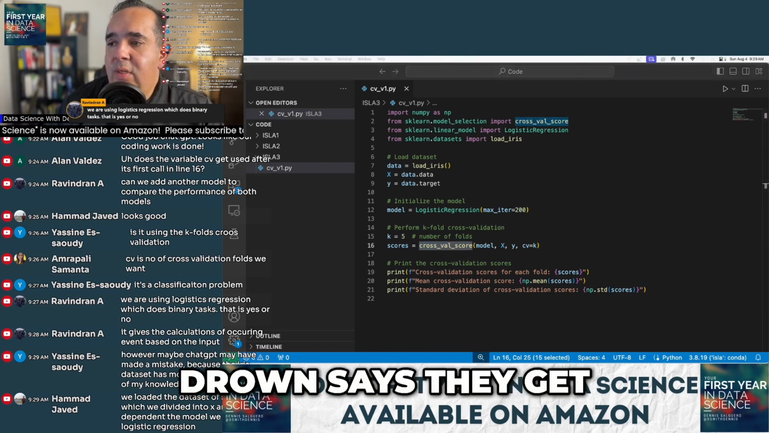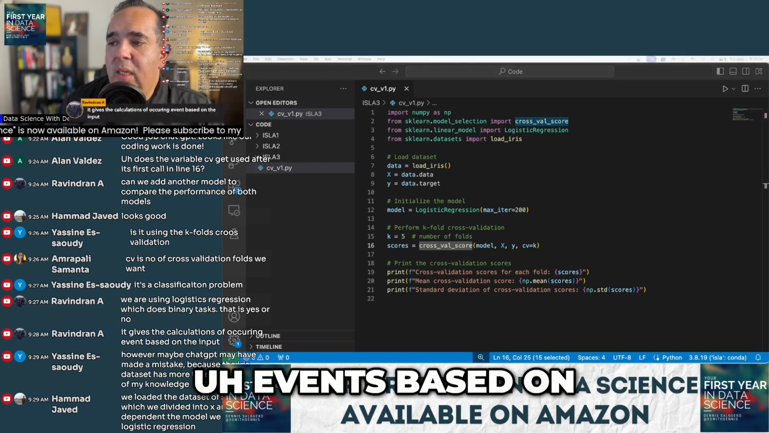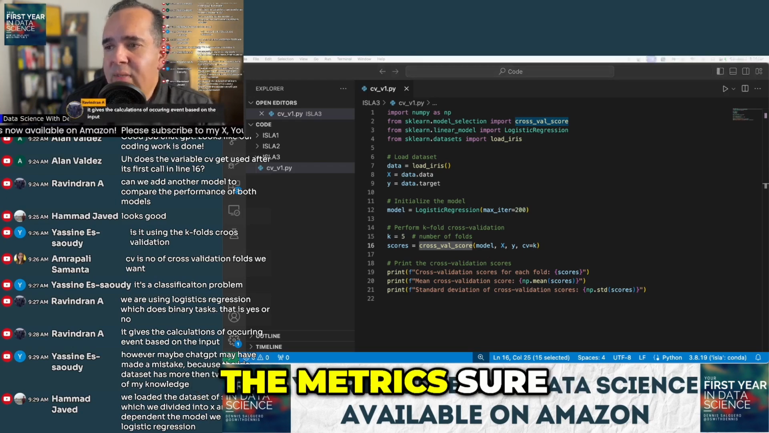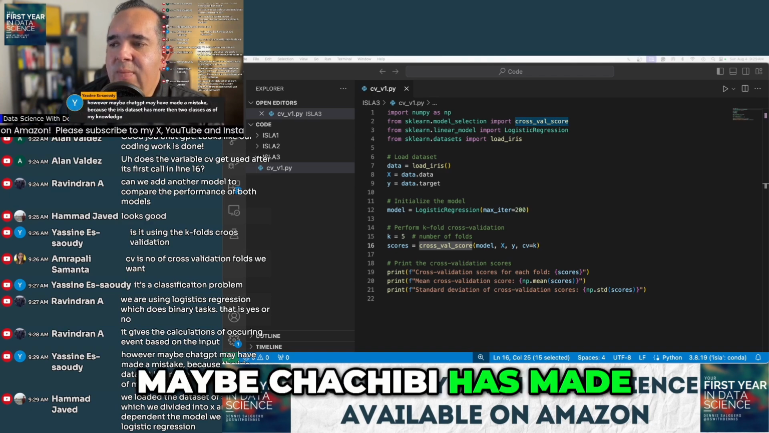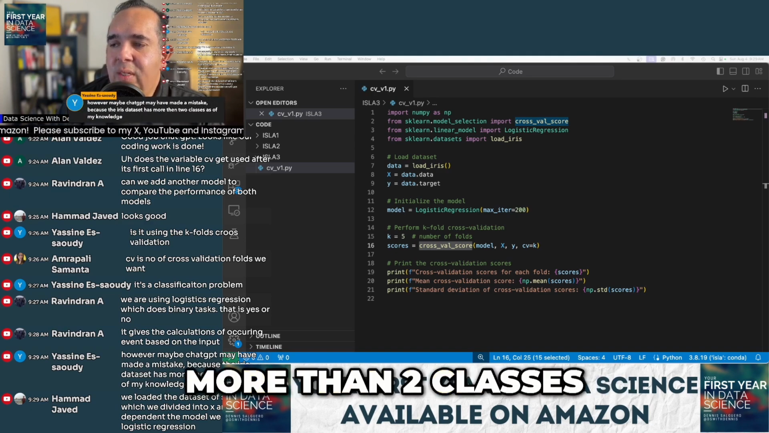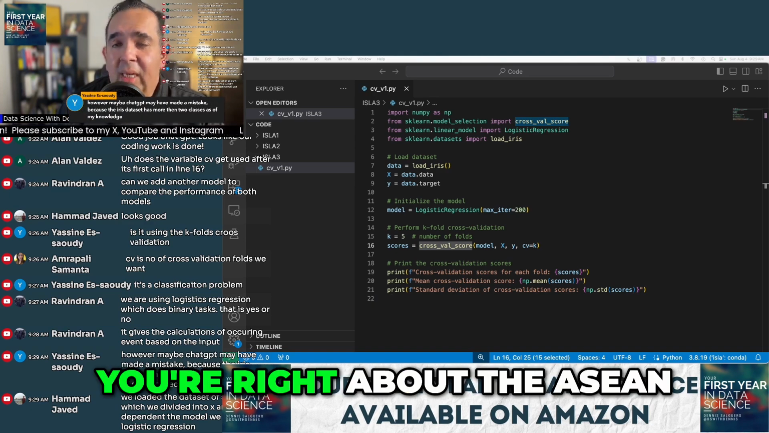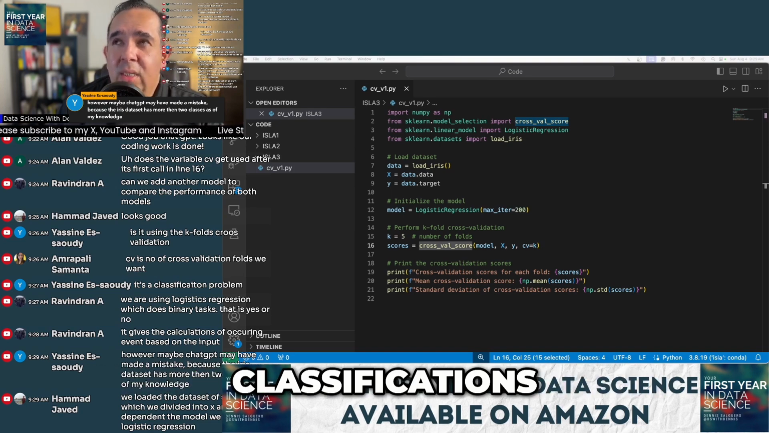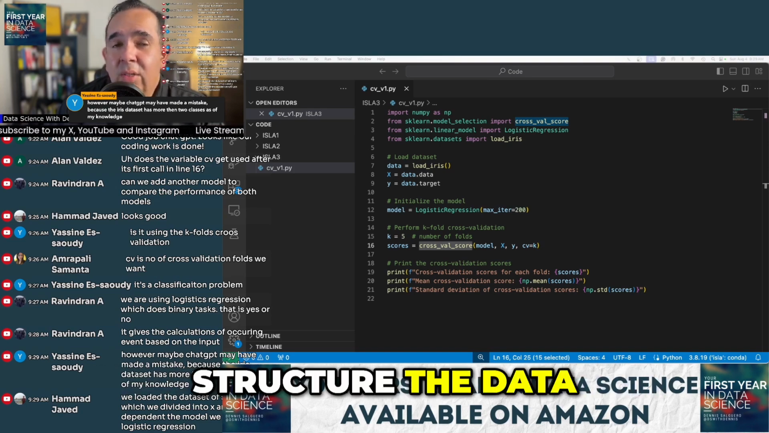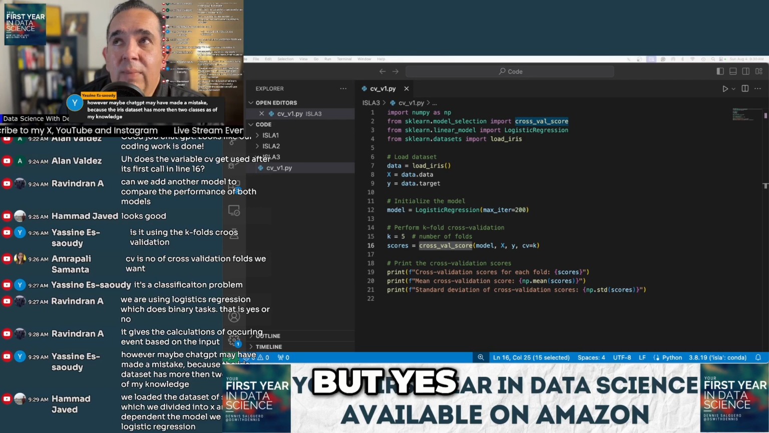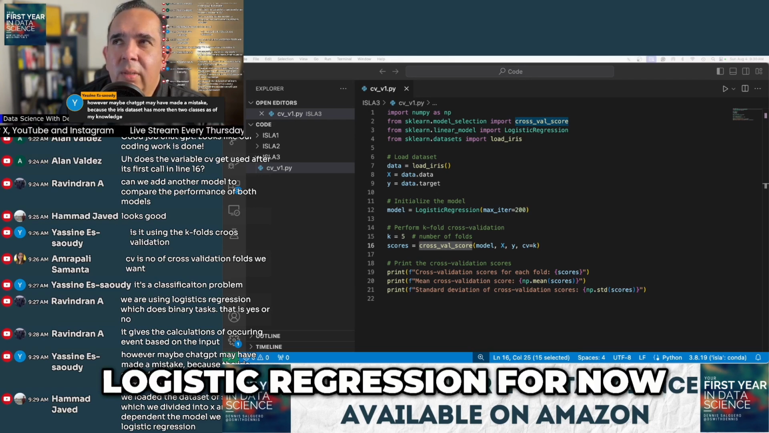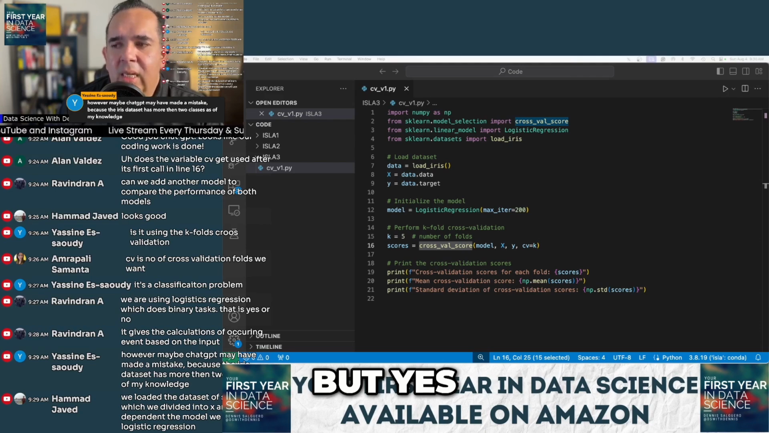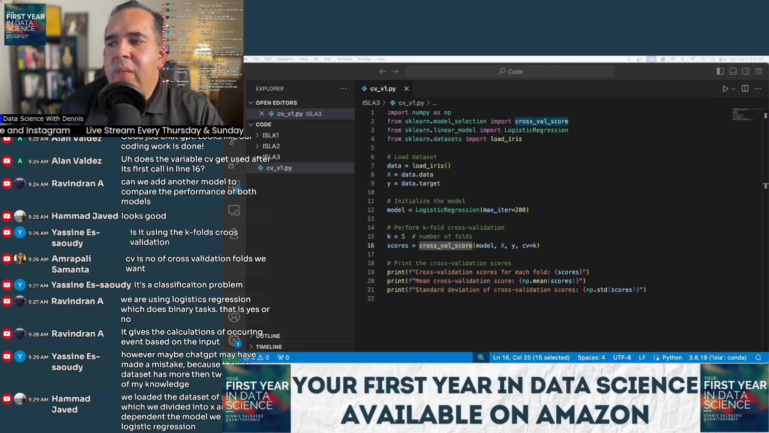Okay, so Ravindran says it gives calculations of recurrent events based on the input. Yeah, it's going to give us the metrics, sure. Yassine says, however, maybe ChatGPT has made a mistake because the iris dataset is more than 2 classes to my knowledge. Yes, you're right about that, Yassine. There are multiple classifications, but it all just depends on how you structure the data, right? But yes, we could be doing this for a multi-class, but let's keep it logistic regression for now, okay? But yes, I fundamentally agree with you.